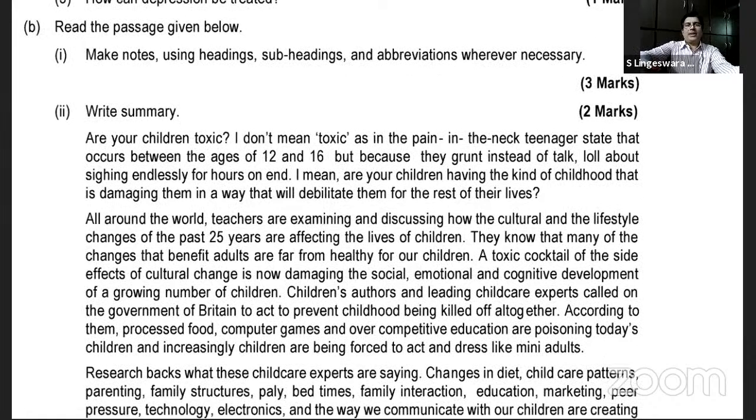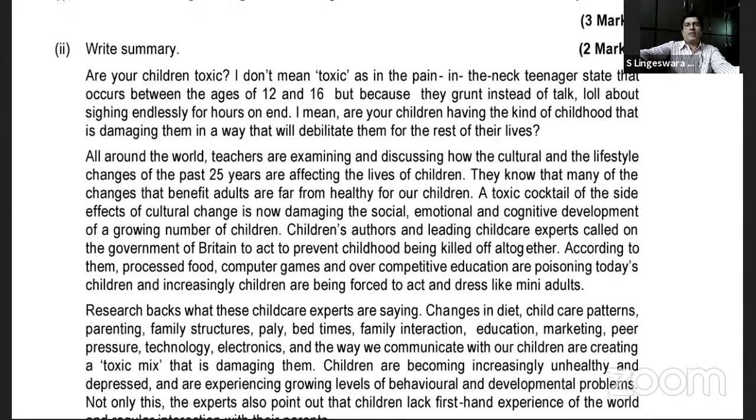Make notes using headings, subheadings, and abbreviations wherever it is required. Have you gone through this summary part? How are children toxic? What is the meaning of this, please? Knowingly or unknowingly, due to our ignorance or lack of proper identification, we will be damaging the thought process of young people, usually in the age group of teens, between 12 and 16. That is definitely to be avoided.